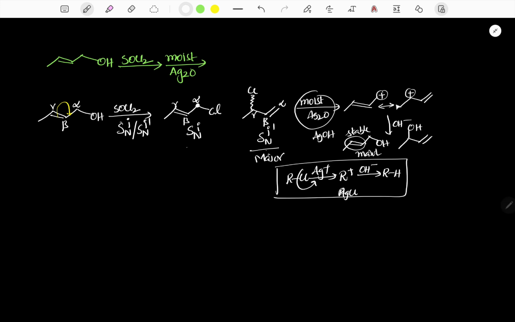In this case, both are giving the same carbocation because of resonance. And finally, you are getting two products. Among these two, we are considering the stable alkene as the major product.